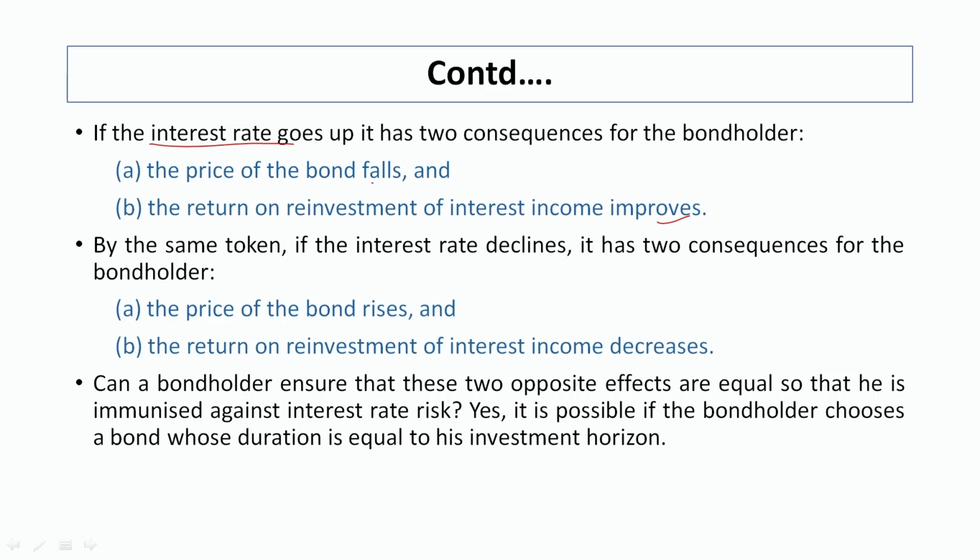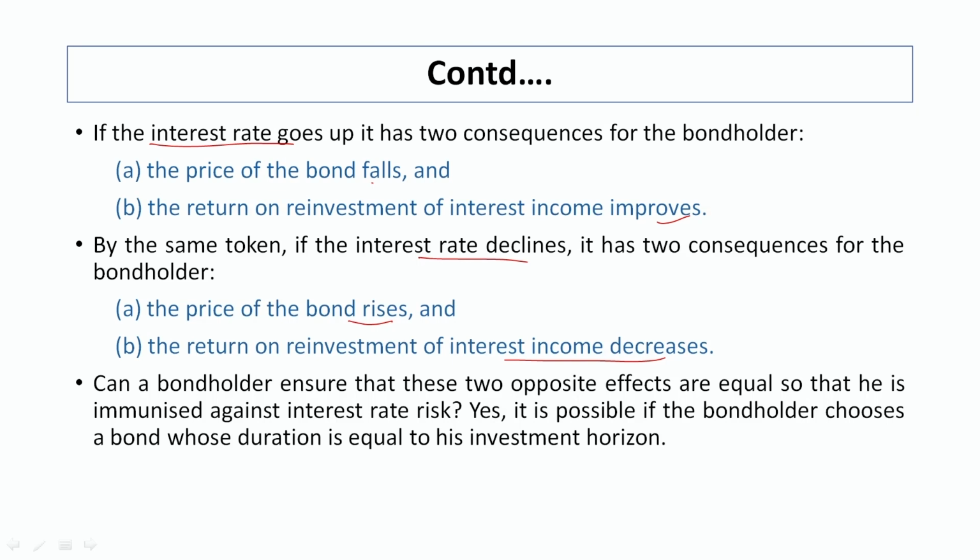So, if the interest rate goes up, what will happen? The price of the bond falls and the reinvestment income improves. By the same token, if the interest rate declines, what will happen? Again there are two conditions: the price of the bond rises and the reinvestment income decreases. These two conditions should be taken into consideration by the bondholder or the investor interested in investing in bonds before investment, so that they can take care of these two types of risk, price risk and reinvestment risk.